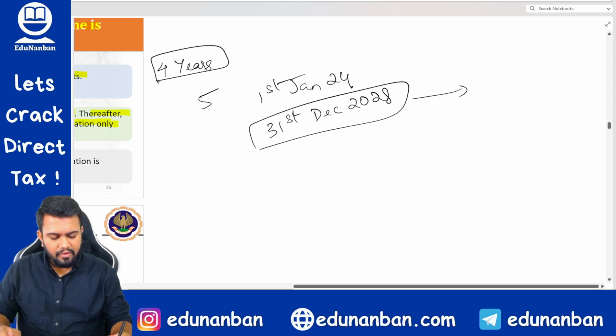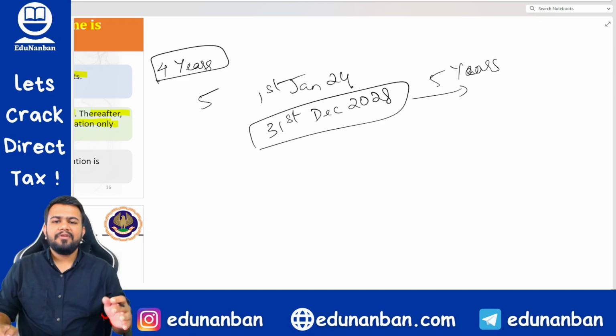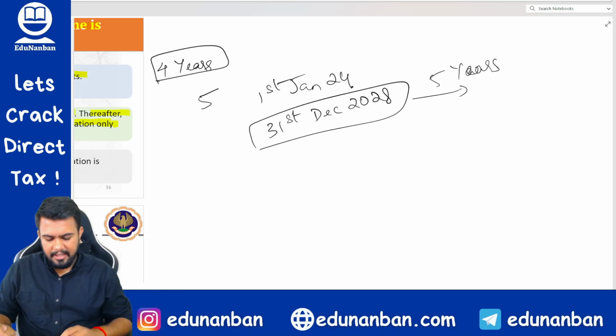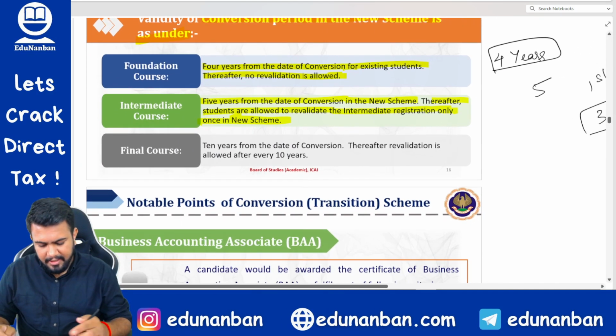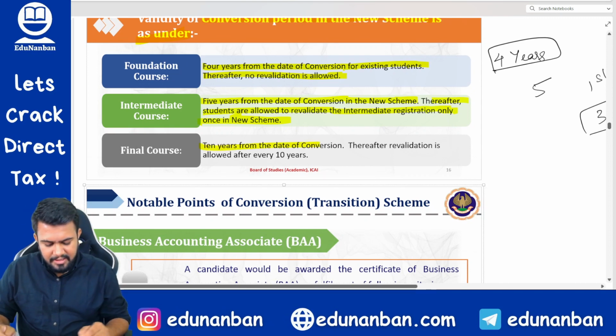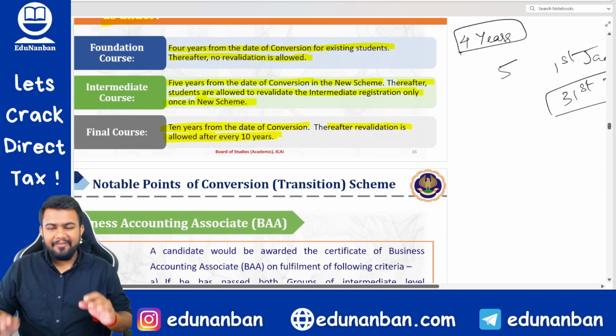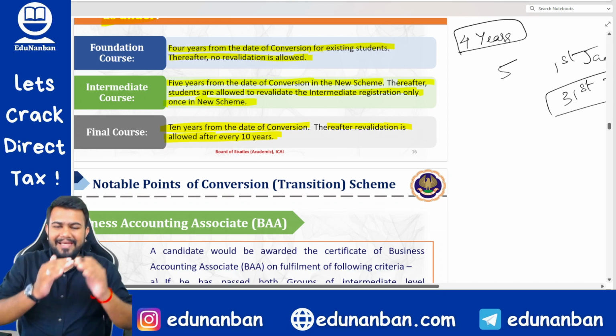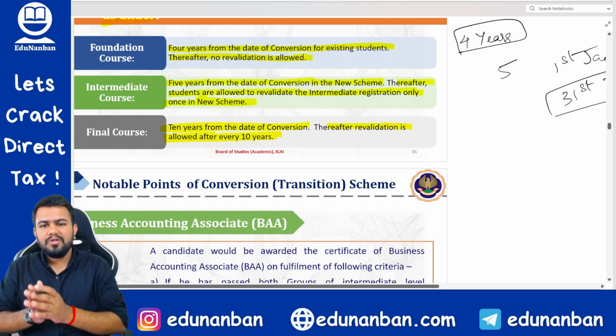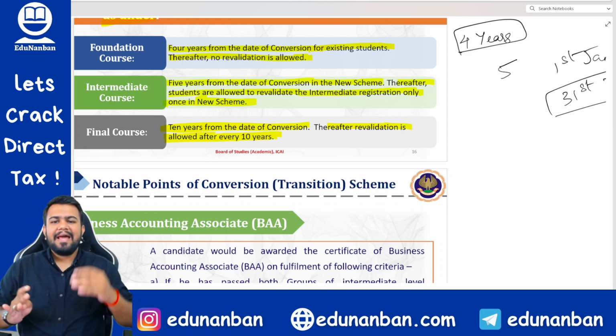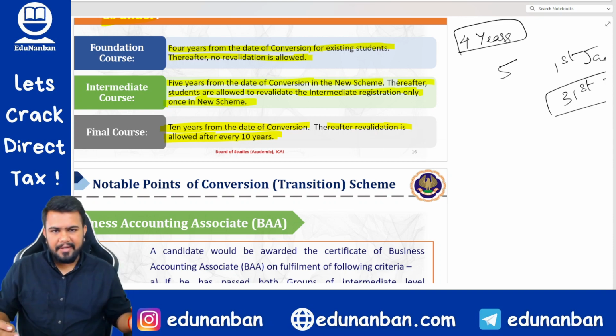For 5 years it will last, and you can renew your registration one more time for 5 more years. So for 5 more years you can extend your validity, but after that you will not be able to write your intermediate exams. Similarly, for final, 10 years from the date of conversion. Thereafter, revalidation is allowed after every 10 years. So for the final course, there is no limit on revalidation. Final course registration is valid for 10 years, and after 10 years you can keep on revalidating.